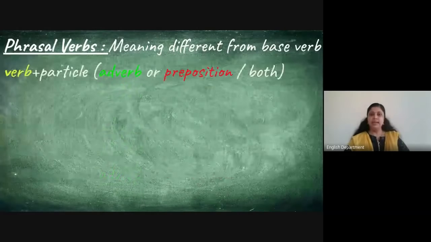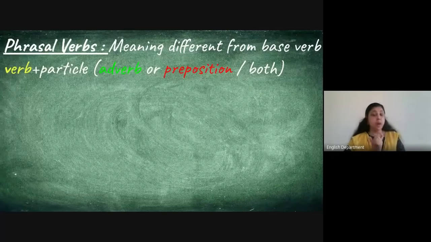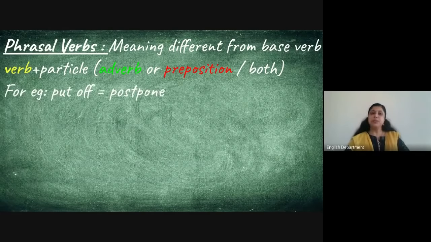So that is why it is very important that we should understand what each phrasal verb means. So phrasal verbs usually contain verb plus particle. Particle can either be an adverb or a preposition, or both adverb and preposition. This will be clear to you through these examples. First example is put off. It's a phrasal verb which means postpone.